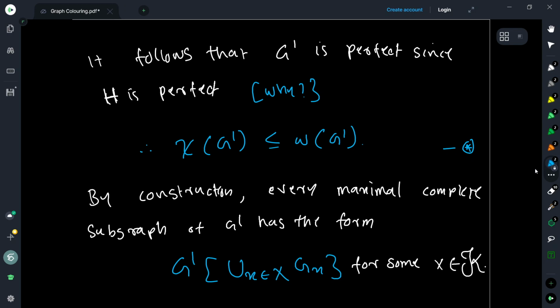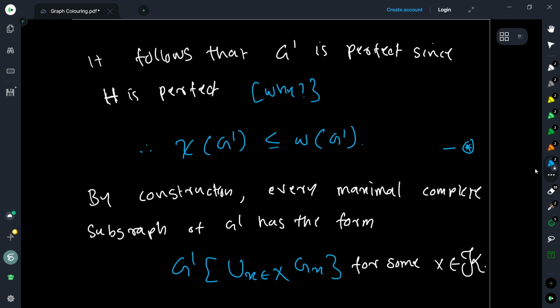Now, of course, G' that we have obtained must be perfect because we have the induced subgraph H, which is obtained by taking some subset of the vertices of the graph G, and since an induced subgraph of a perfect graph is also perfect, H is perfect. And now we have obtained G' by expansion of the vertices from this graph, and therefore G' also is perfect by the expansion lemma.